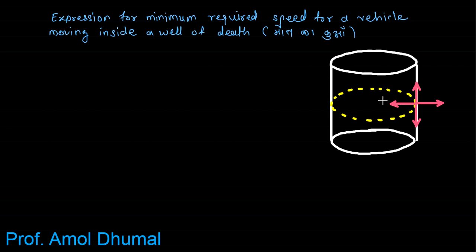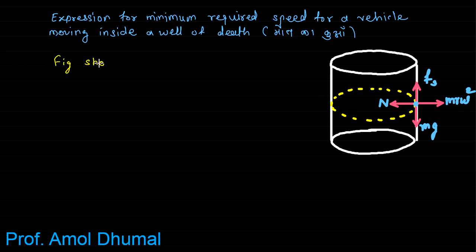So this is the normal reaction towards center. Then this is the force due to static friction. This is m r omega square, and this is mg, weight of the vehicle. So these forces are acting on the vehicle which is at this point. Okay, so let us start with the expression.